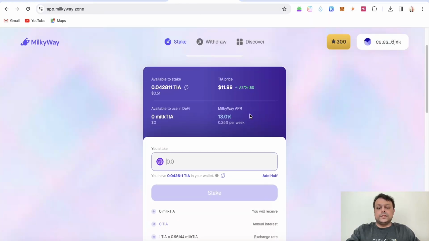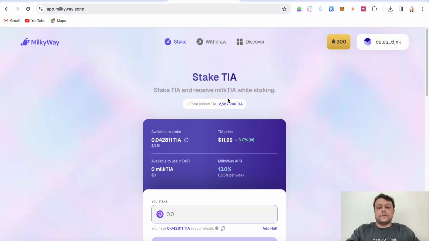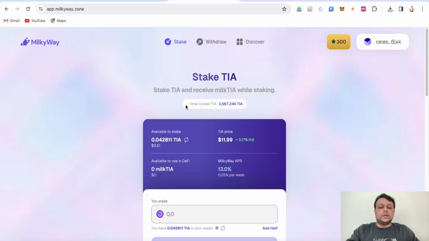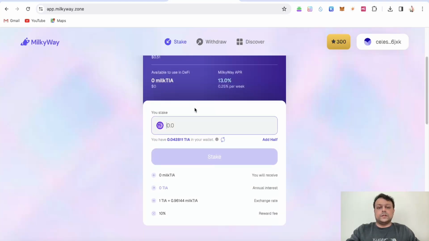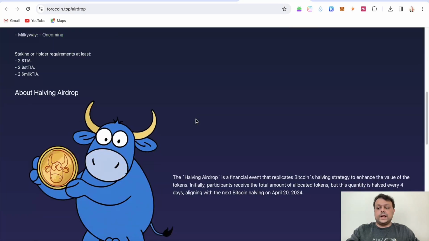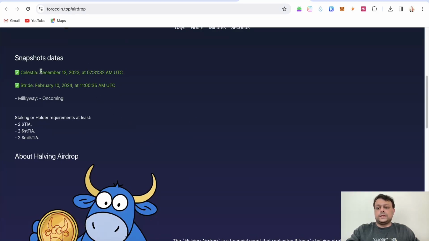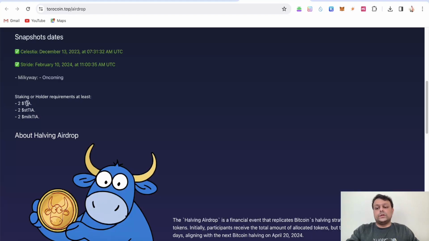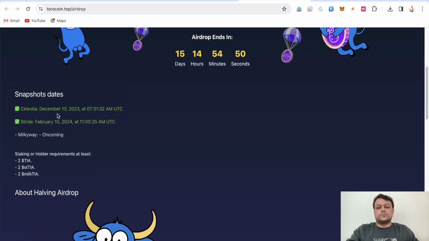Now the next snapshot for Toro coin would be coming on Milky Way. This is Milky Way, where you can stake your TIA tokens in order to receive the Milky Way airdrop as well as the Toro airdrop. Now I think the snapshot is not taken, because if we go over here to their airdrop page, as you can see, the snapshot for Celestia was on 13 December 2023. For Stride it was 10th February 2024, and Milky Way is upcoming. The minimum staking requirement was 2 TIA for TIA tokens, 2 for stTIA, and 2 for milkTIA also. So very small requirement, to be honest.